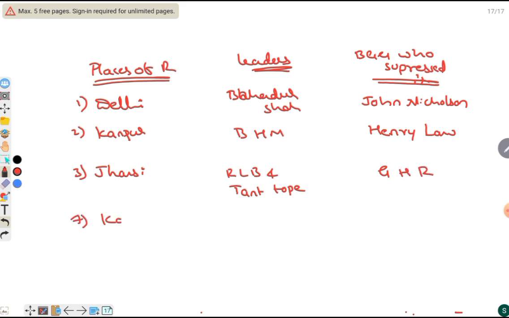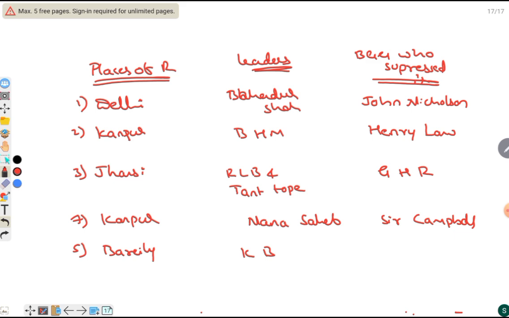Then comes Kanpur. The leader was Nana Sahib, and the revolt was suppressed by Sir Campbell. Then Bareilly, Khan Bahadur. It was also suppressed by Sir Campbell. Then Bihar, Kunwar Singh. The revolt was suppressed by William Taylor.